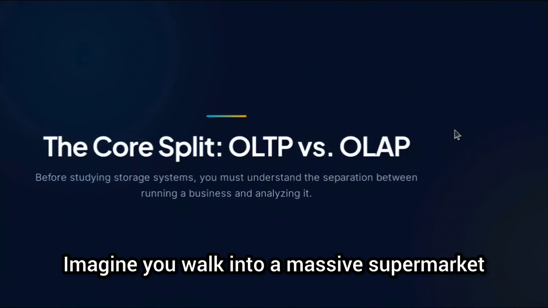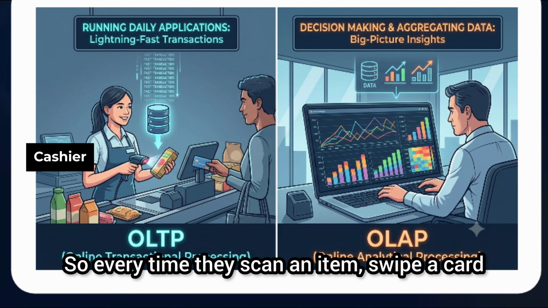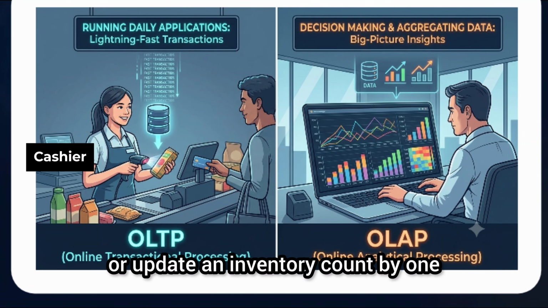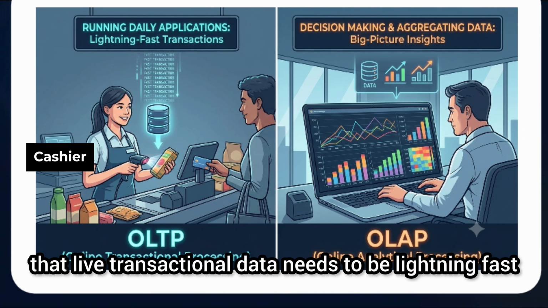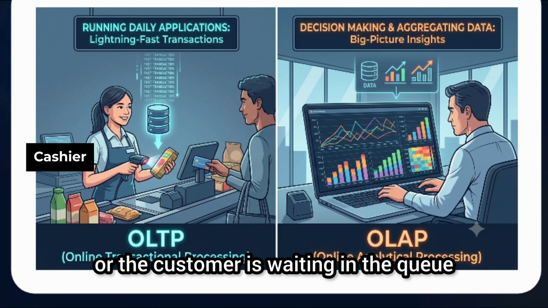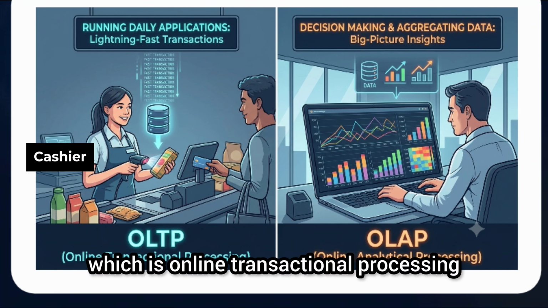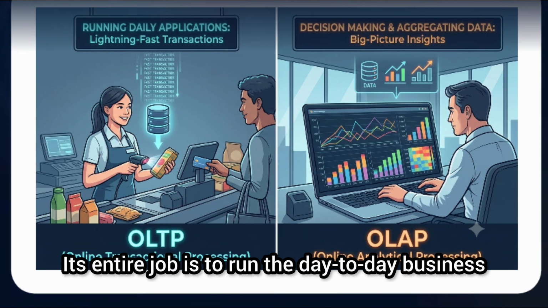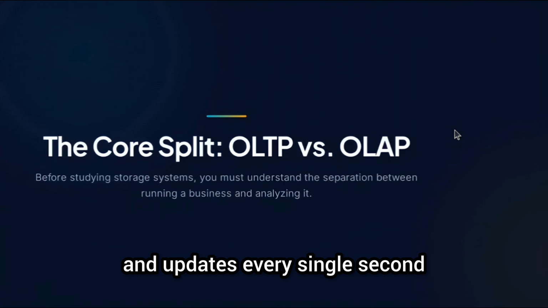So imagine you walk into a massive supermarket and you have the cashier at the front counter. Every time they scan an item, swipe a card or update an inventory count by one, that is a live transaction which is happening. So the database handling that live transactional data needs to be lightning fast, right? Because a customer is literally standing there waiting to leave, or waiting in the queue. So that system is called OLTP, which is online transactional processing, right? Its entire job is to run the day-to-day business, handling millions of tiny inserts and updates every single second.